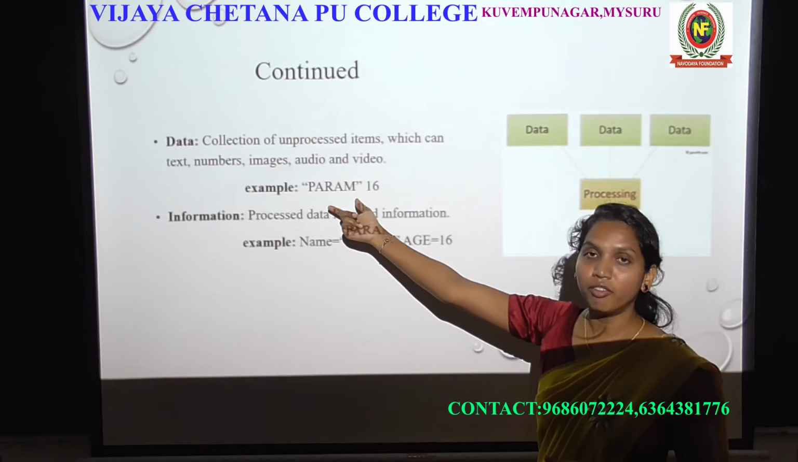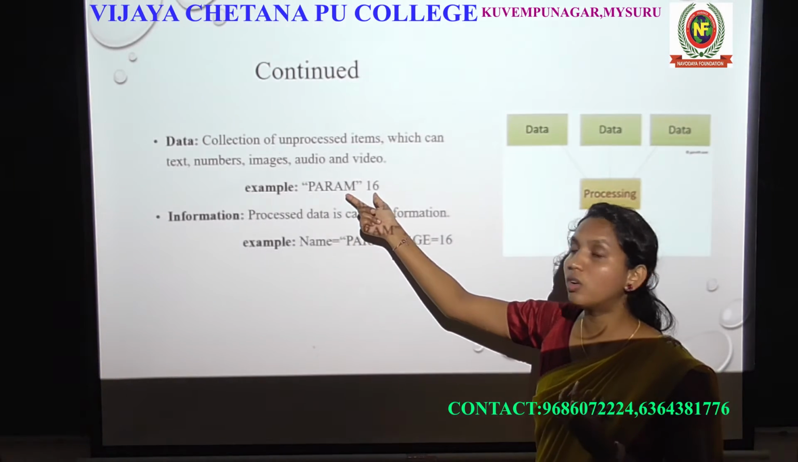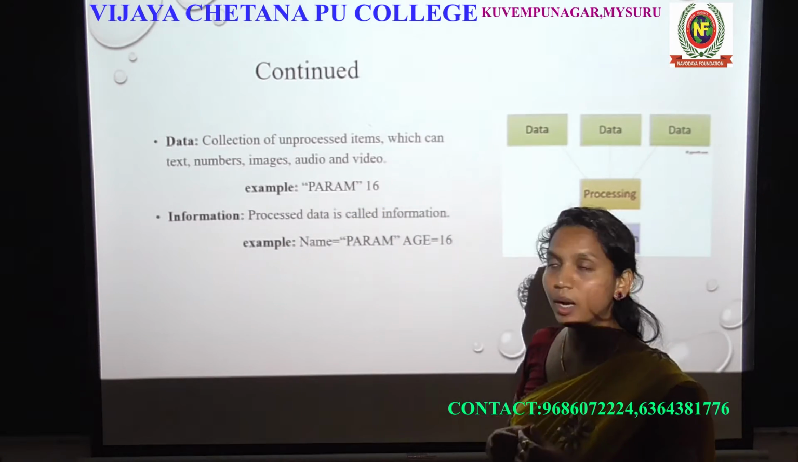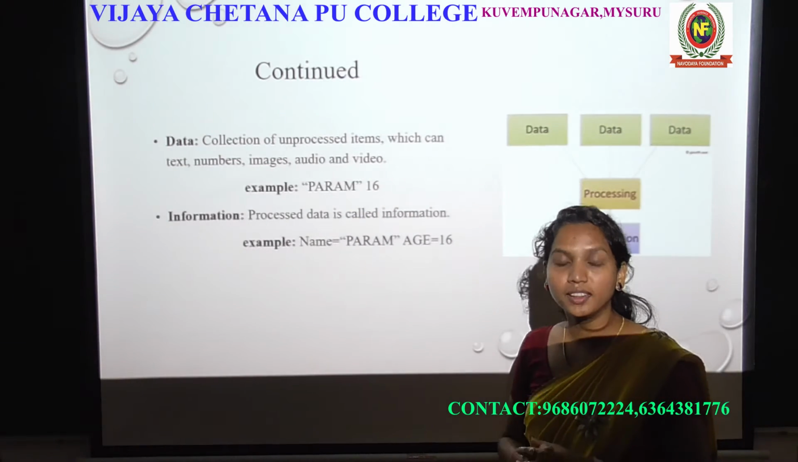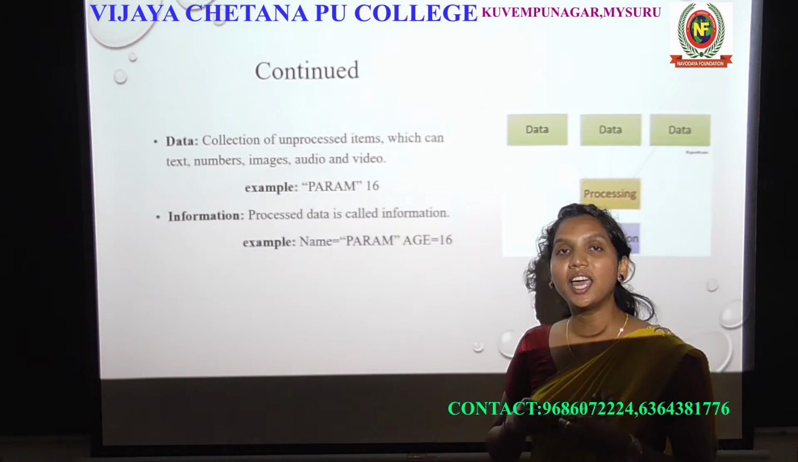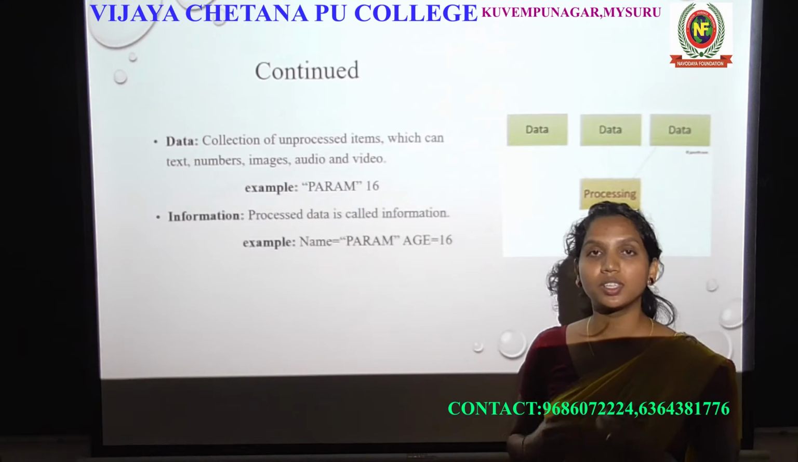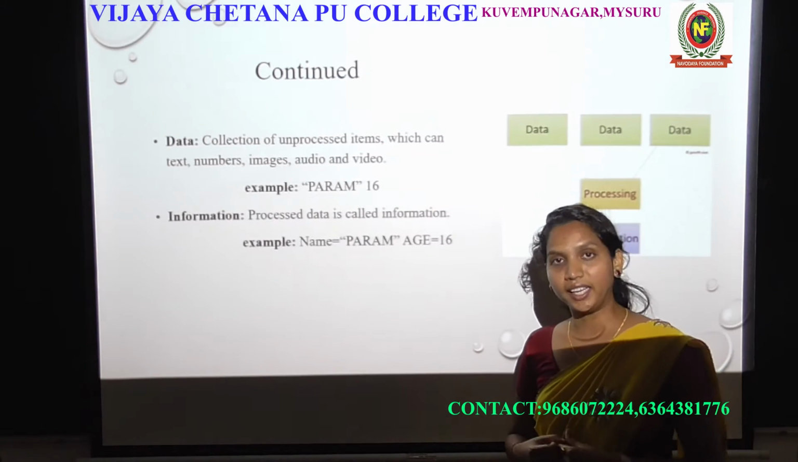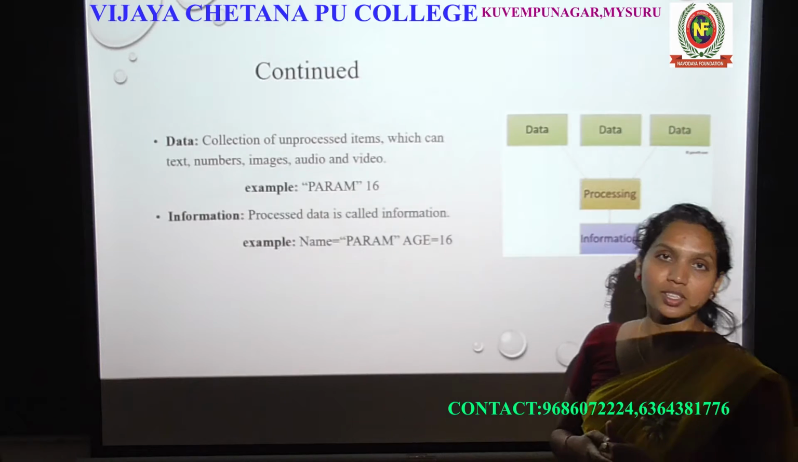Before that, when it is in the form of data, you are not able to understand what is the meaning of Param and what is the meaning of 16. That is called data. Data doesn't have any meaning. It is unprocessed data. That is called data. And information is processed data.